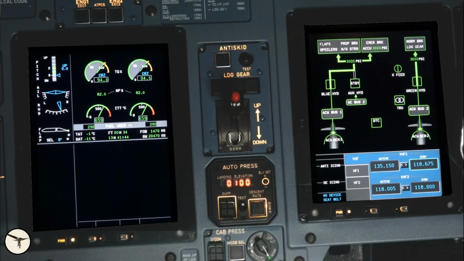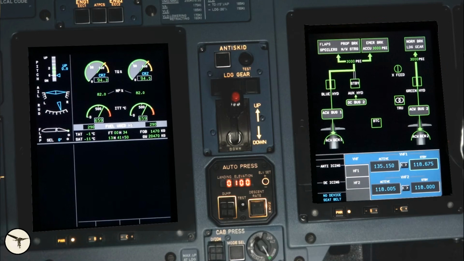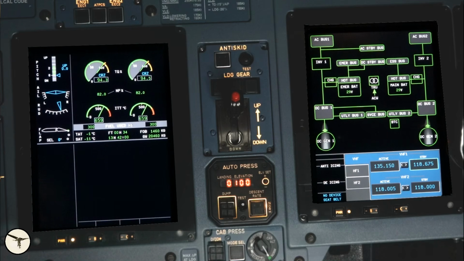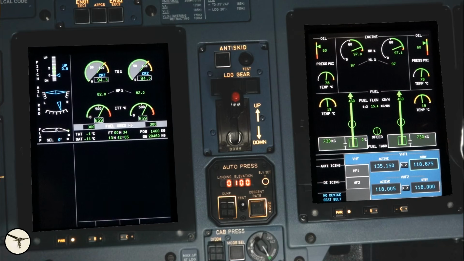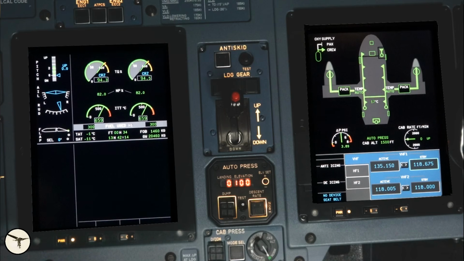On the MFD, we can choose different modes. In this video, I will use the system pages. There are 4 system pages. This is the AC valve electrical system and the hydraulic system. Then we have the main electrical system, DC and AC constant frequency. Next, we have engine secondary indications and the fuel system. And finally, we have the cabin page.